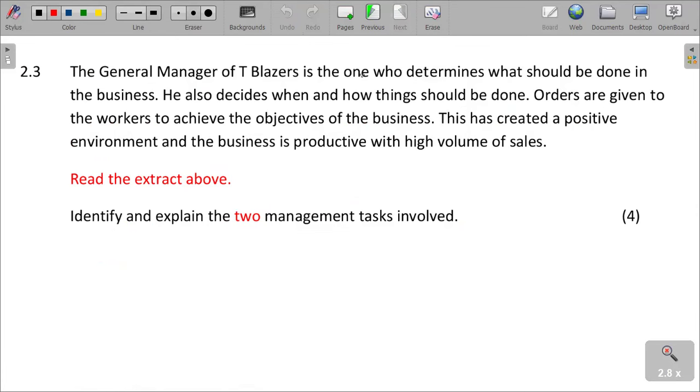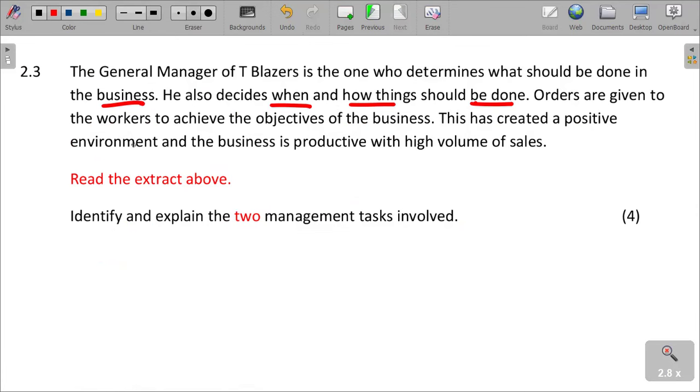And then the next question is saying, the general manager of T Blazers is the one who determines what should be done in business. He also decides when and how things should be done.